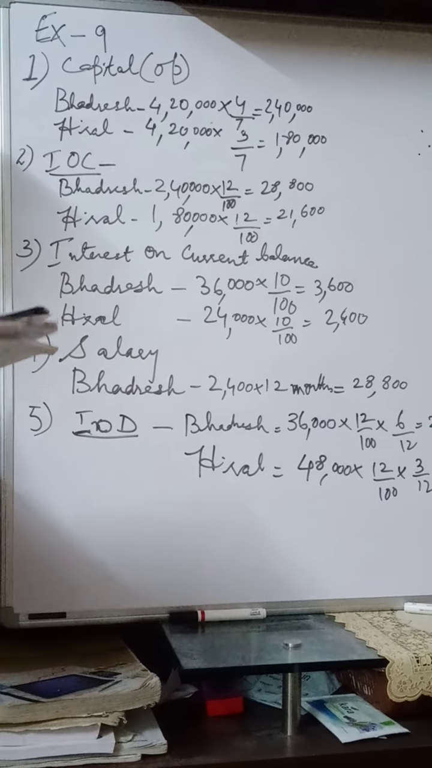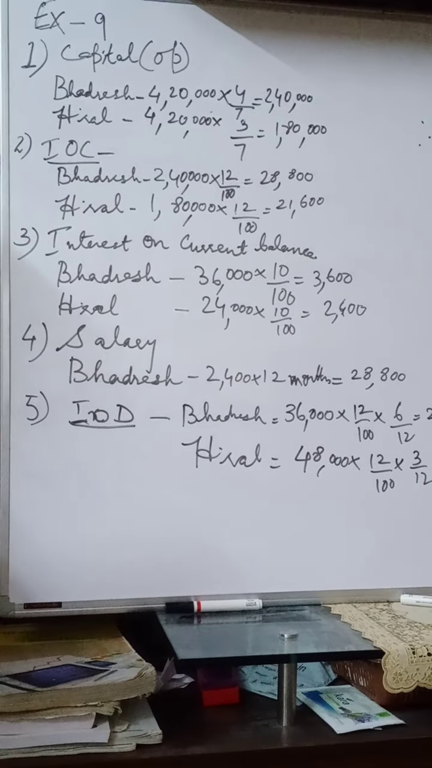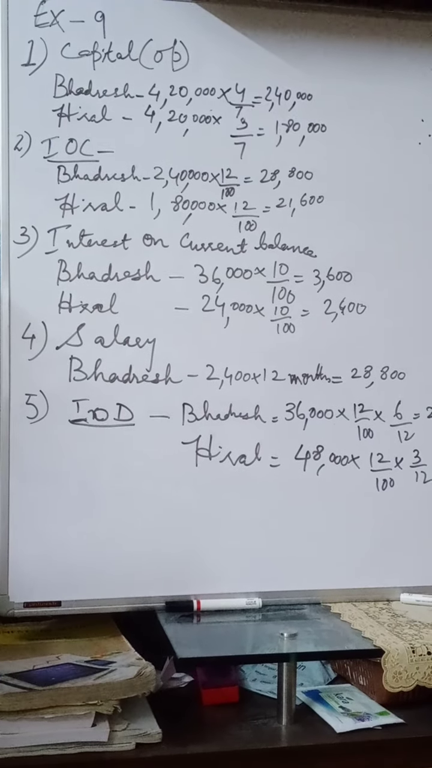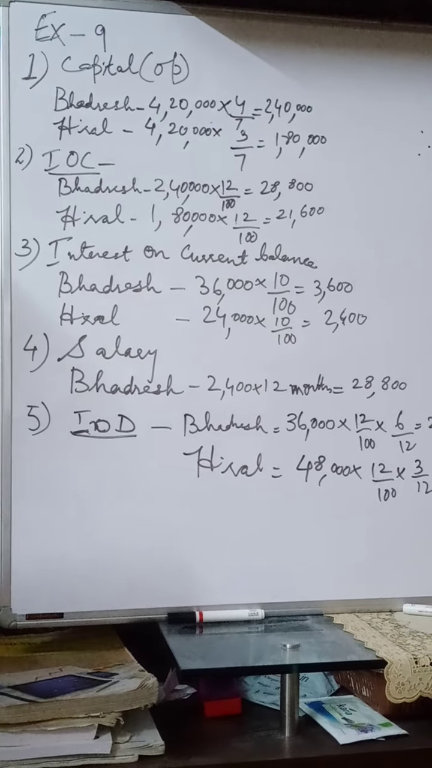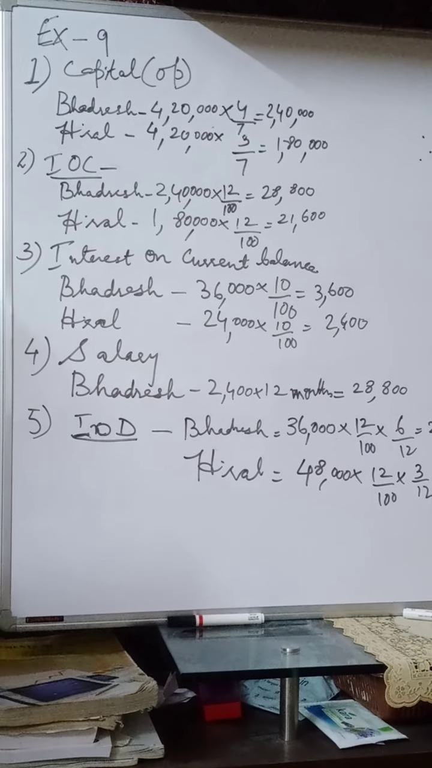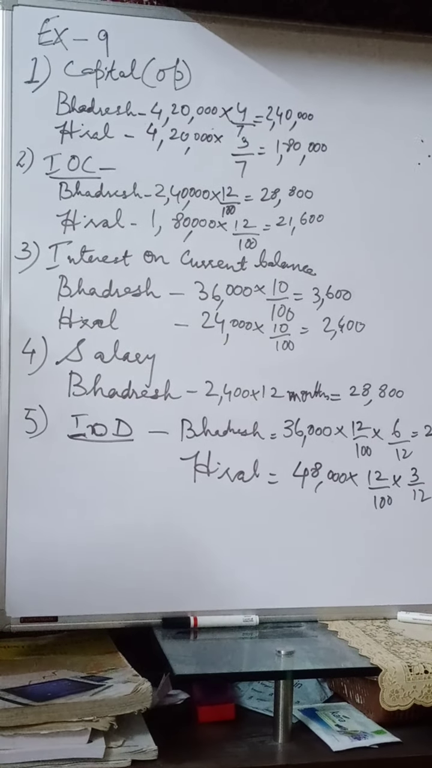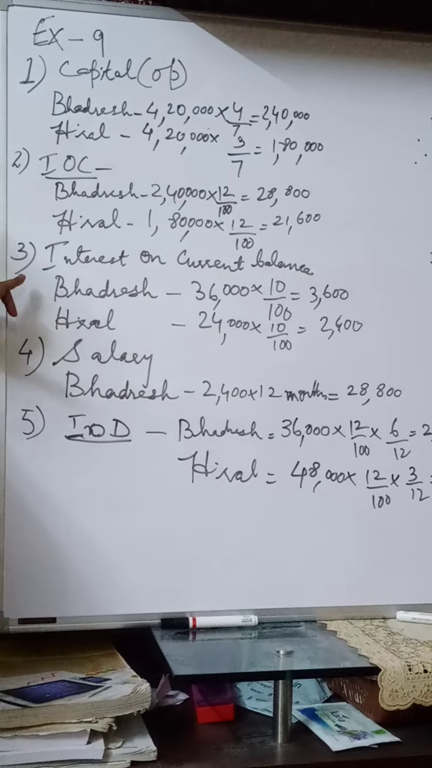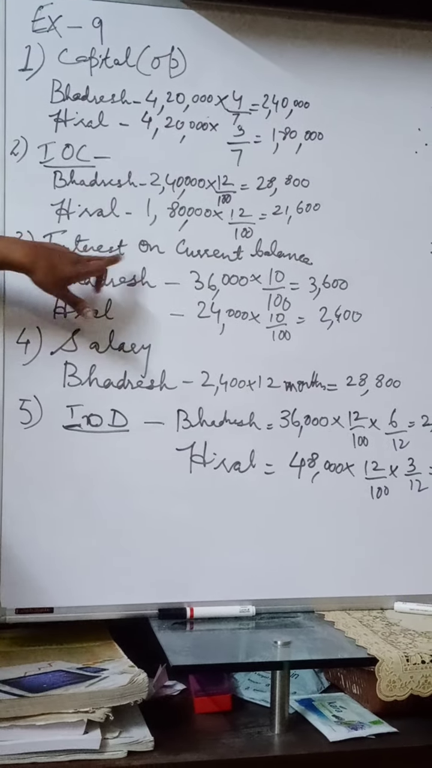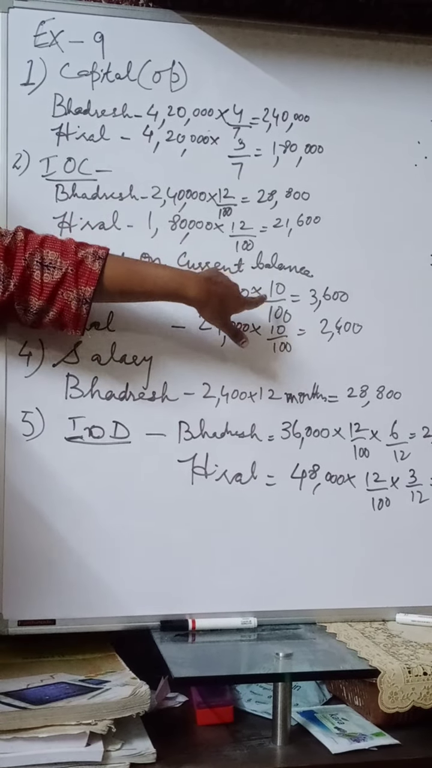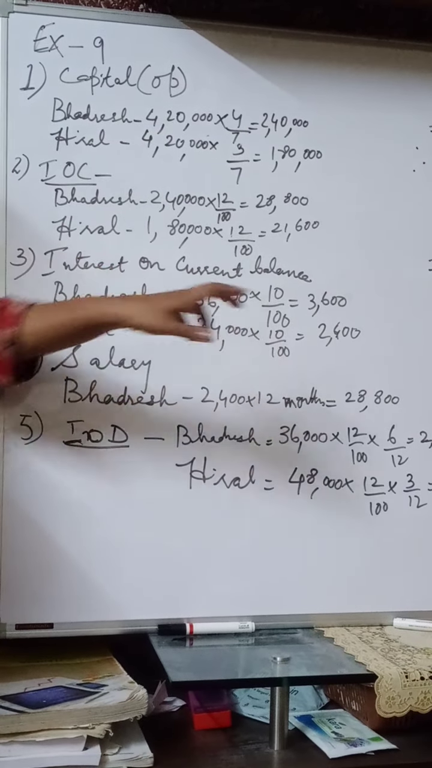Now next, what is given in the question is, provide per annum 10% interest on opening balances of current accounts. Provide per annum 10% interest. So now the third point of calculation in this question is interest on current balances at the rate of 10%.